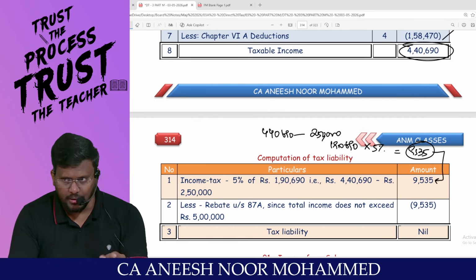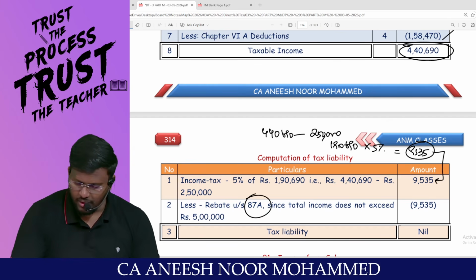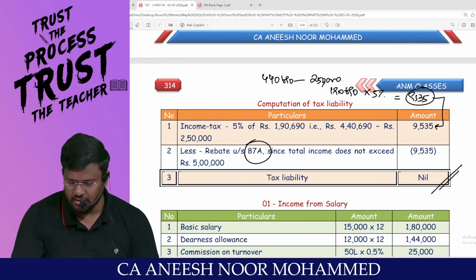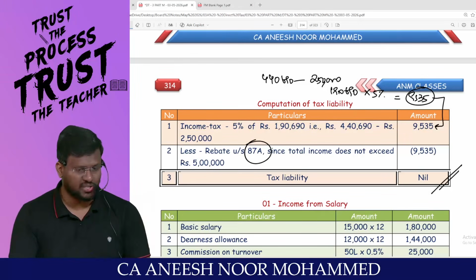Since the total income does not exceed 5 lakh, he can claim a rebate of 9,535. The total tax liability for this person for that particular financial year is nil.